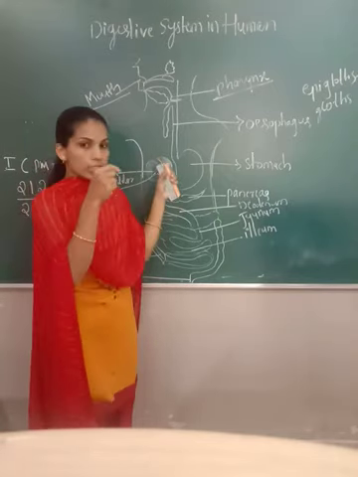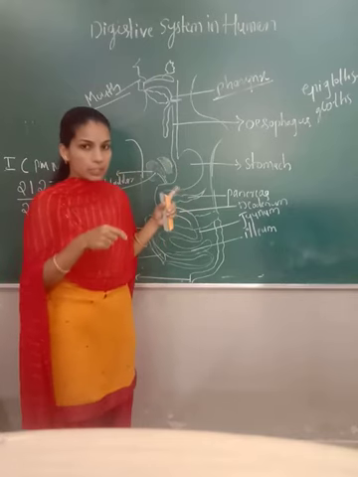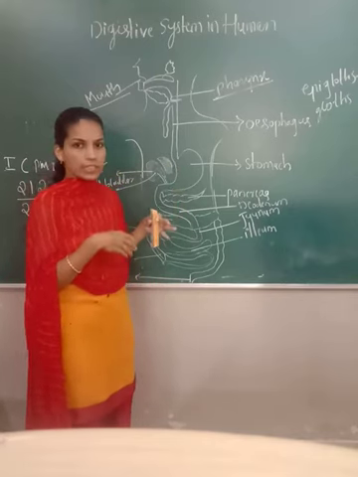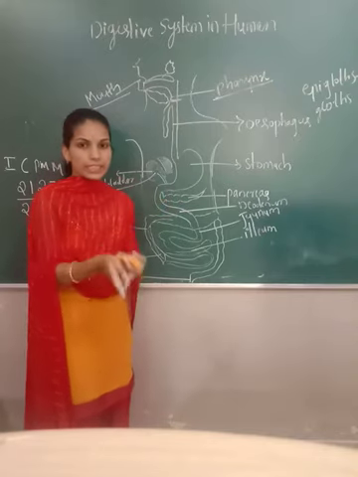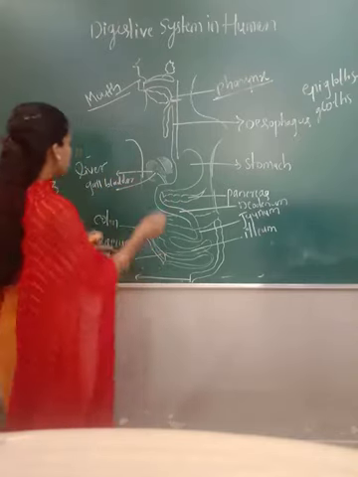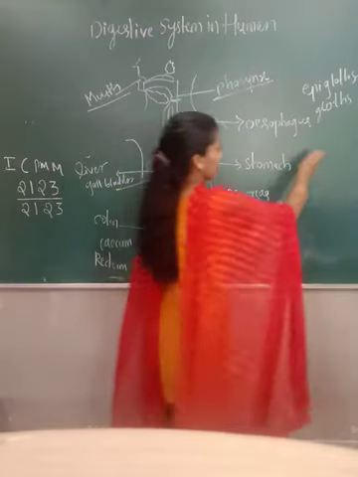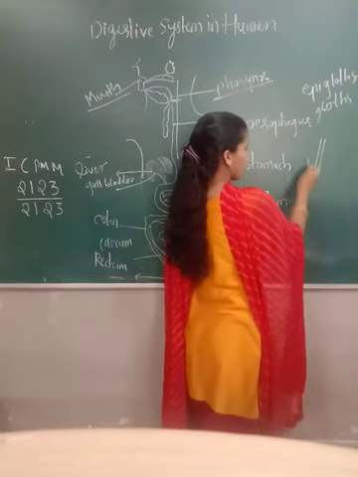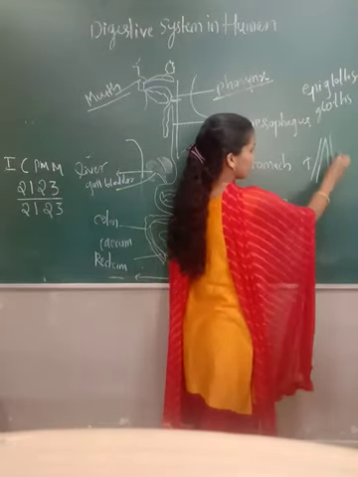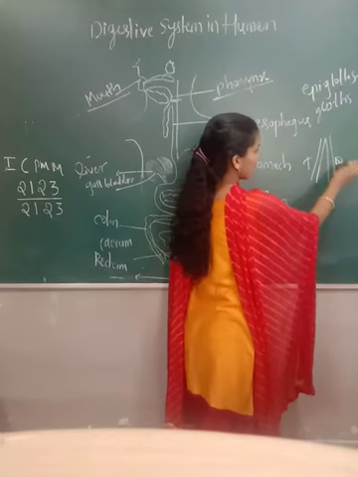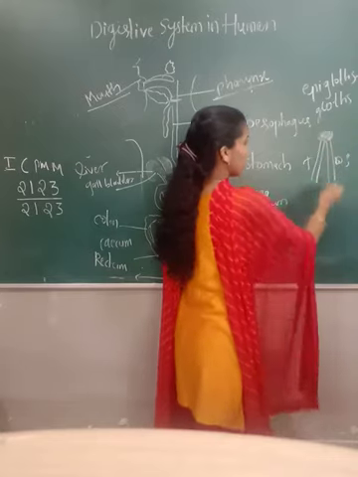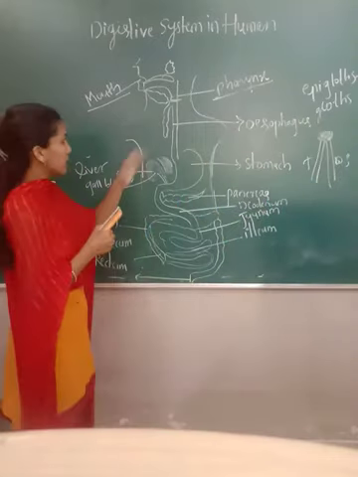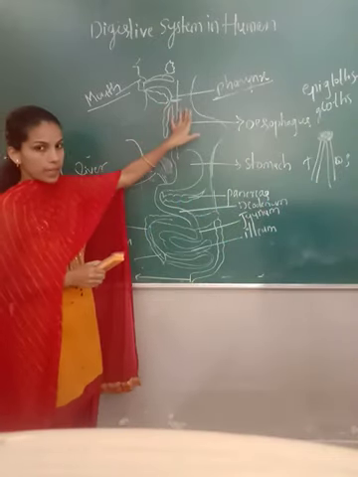Again, over the surface of the trachea, the glottis is present. That helps the food enter the digestive tract. Like this, a common passage is there, that is called the pharynx. Here the trachea will go, here the digestive system, the esophagus, will go. So like this the system is present in the middle part, that is the pharynx region.